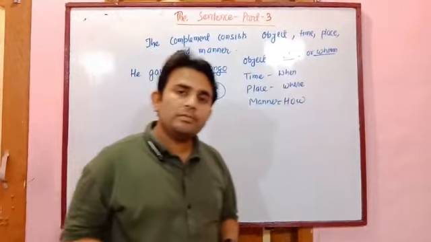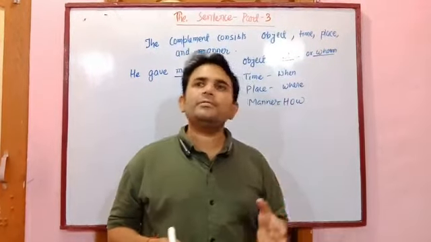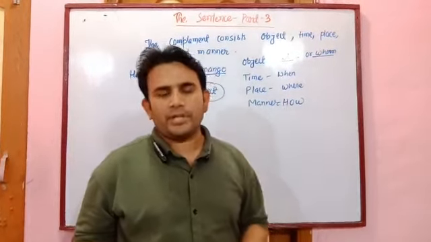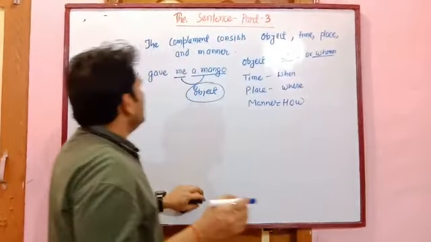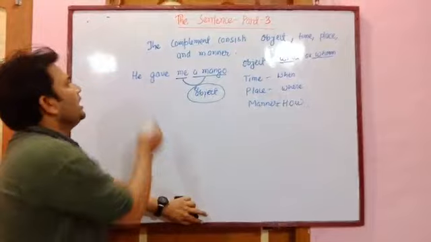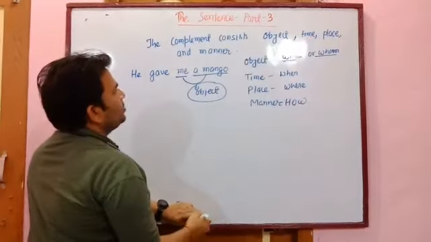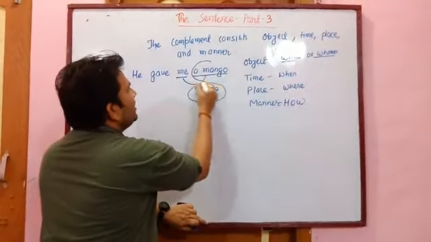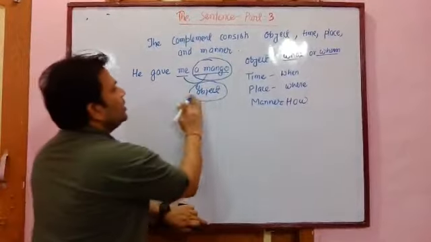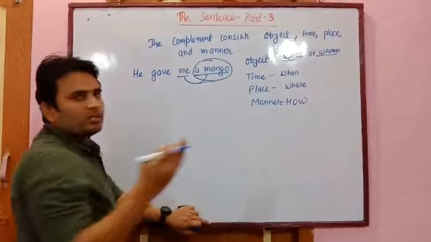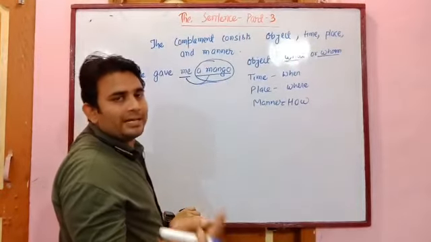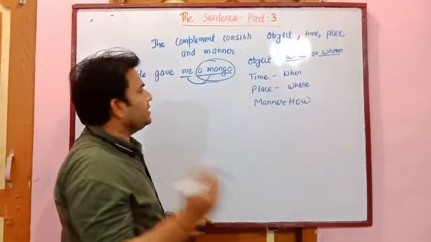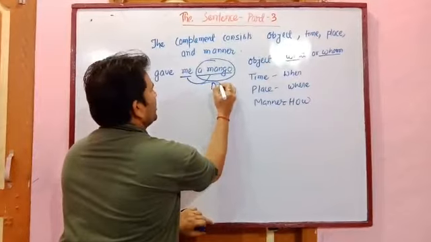Now, what is a transitive verb? You know well, a transitive verb is a verb that takes an object after it. If it does not, then it will be an intransitive verb. So, he gave me a mango. What did he give? A mango. So, the object showing what is given, said or done is called direct object.